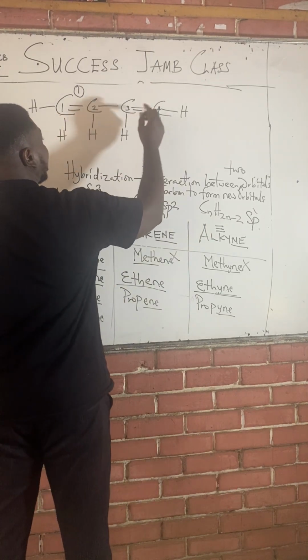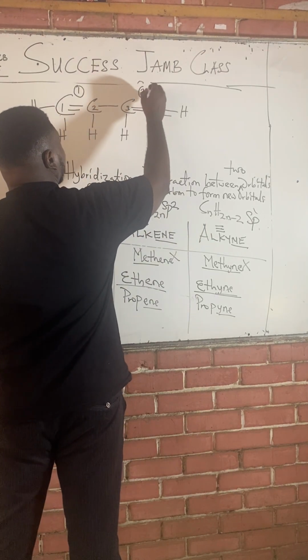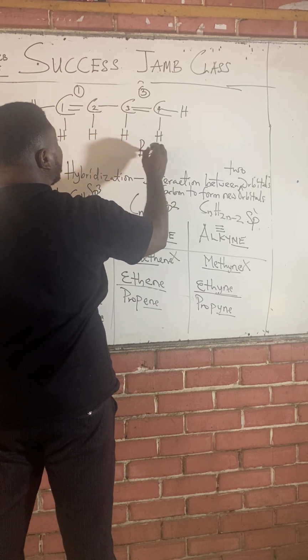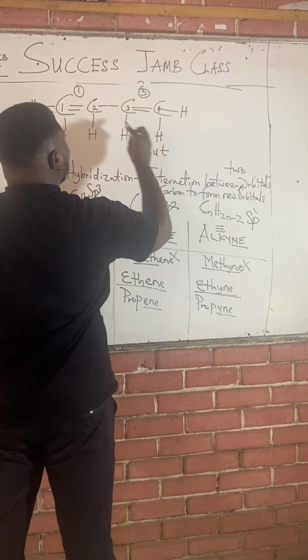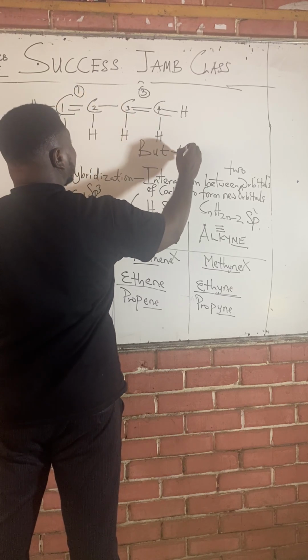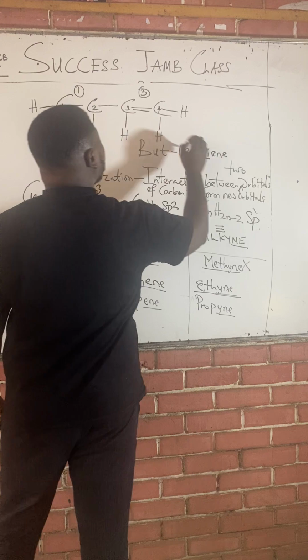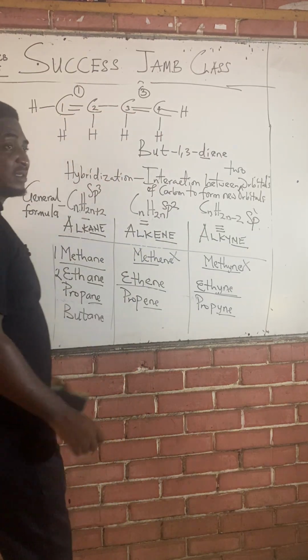Between 1 and 2, give it to 1. Between 3 and 4, give it to 3. So class, this is 1, 2, 3, 4. So this is but, of course. The naming starts with but. We're going to say 1,3-but-diene. Di means that there are 2 double bonds present.